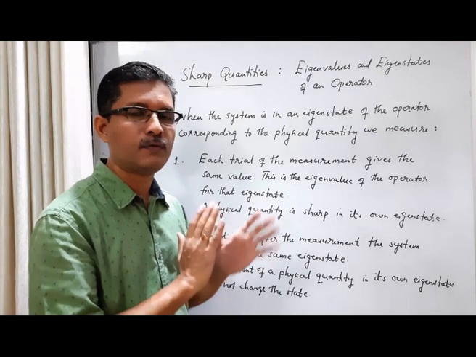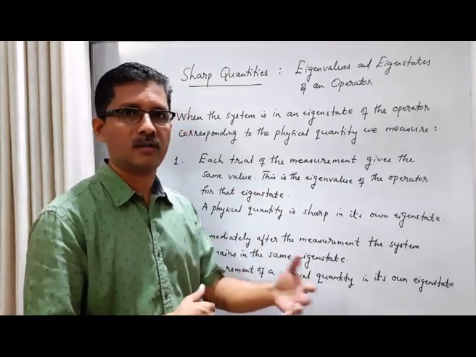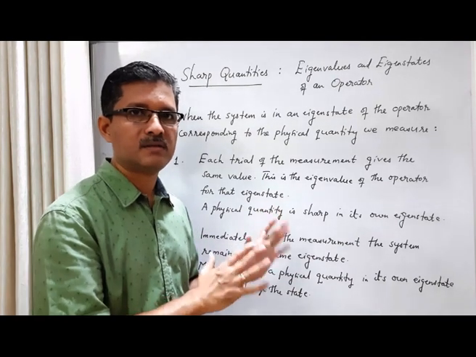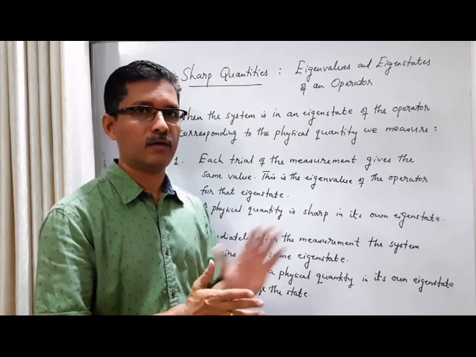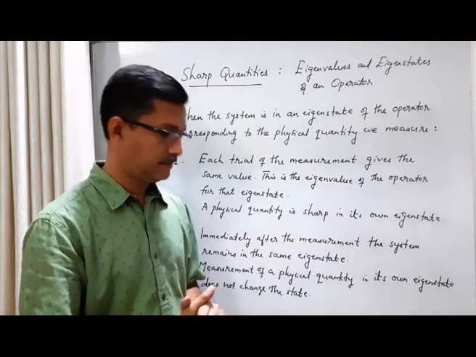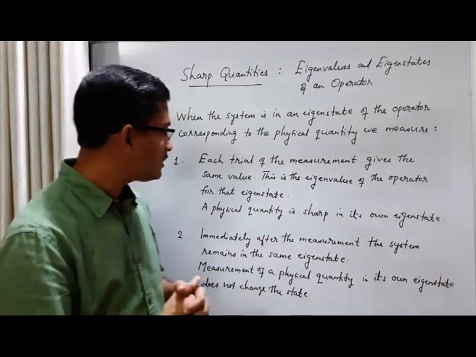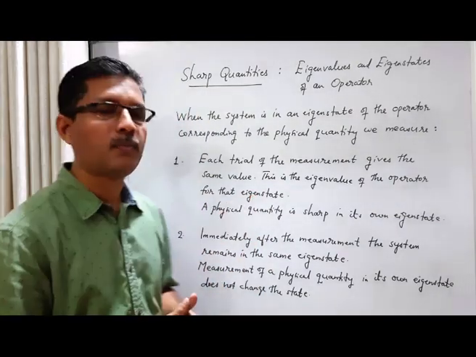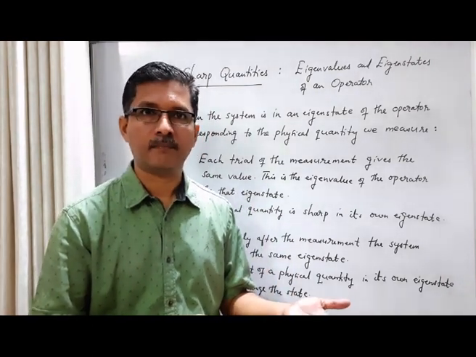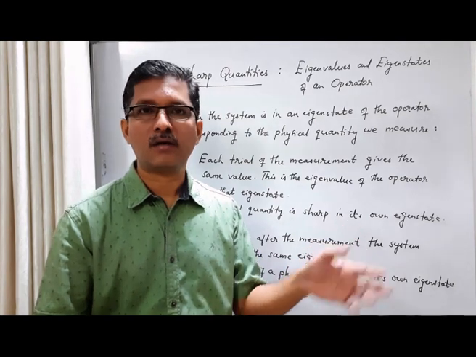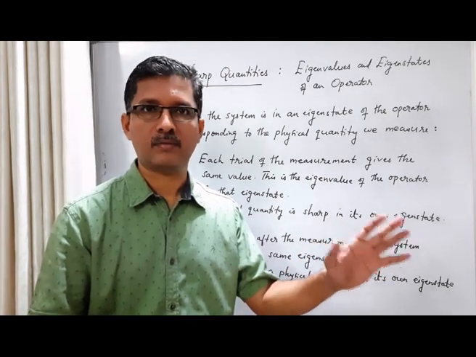So this is one feature when the system is in an eigenstate of the physical quantity that we are going to measure. Every trial gives the same value, which is the eigenvalue of the operator for that eigenstate. Or in other words, the physical quantity is sharp. Also, in this case, we can predict beforehand the result of every trial of the measurement. What is that result? The eigenvalue for that operator.